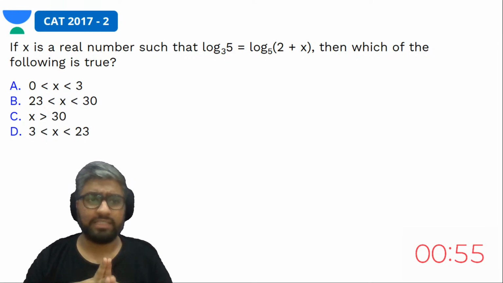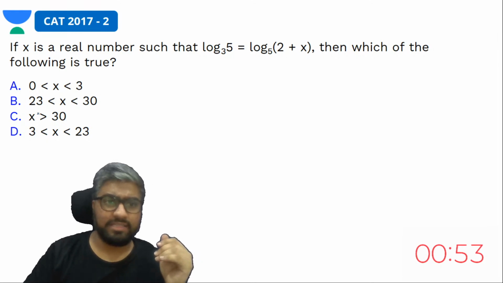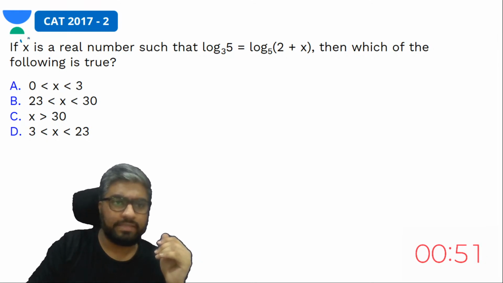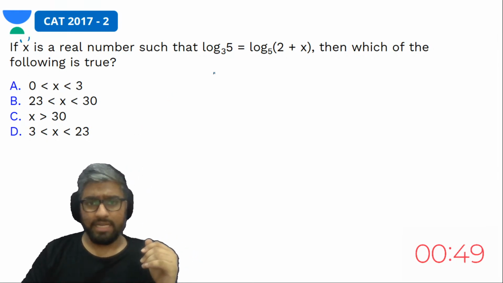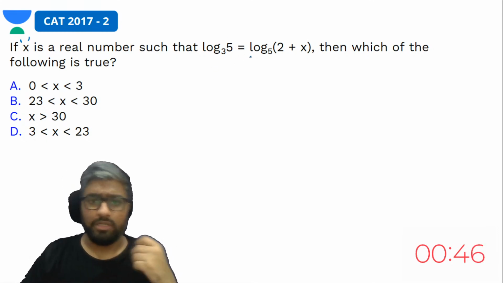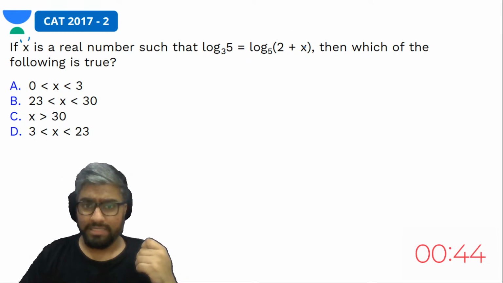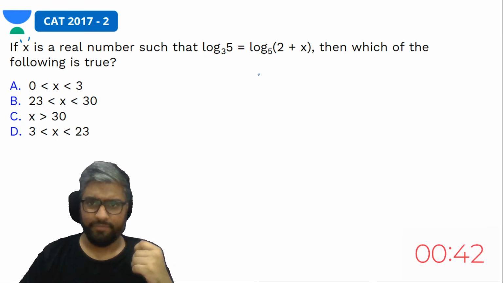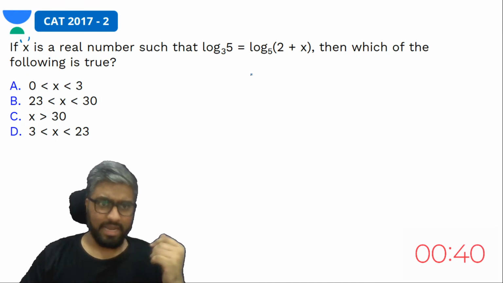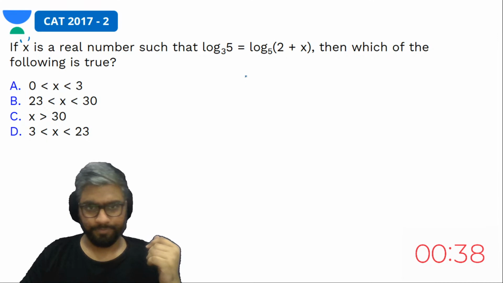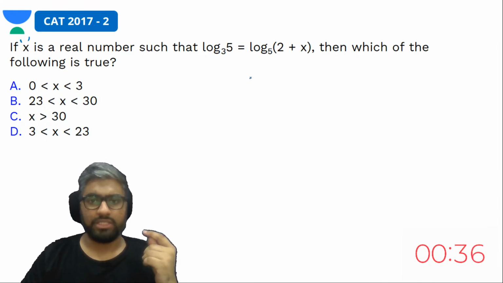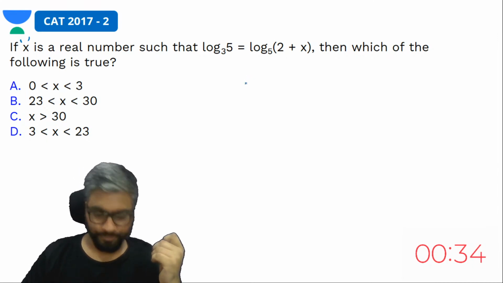Try this out. They're saying x is a real number. Okay, x is a real number such that log 5 to the base 3 is equal to log 2 plus x to the base 5. Base is different here. They're asking which of the following is true. What are they asking? Which of the following is true?